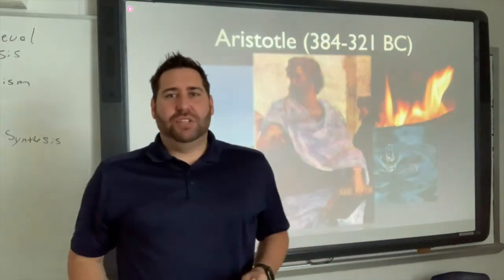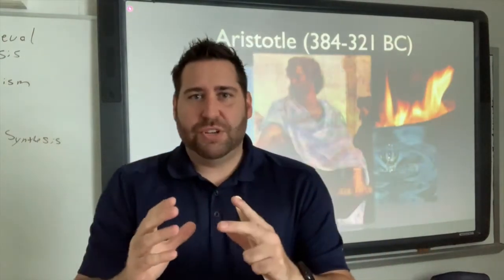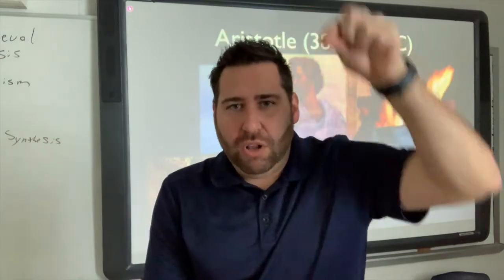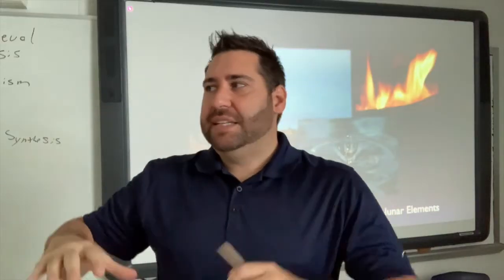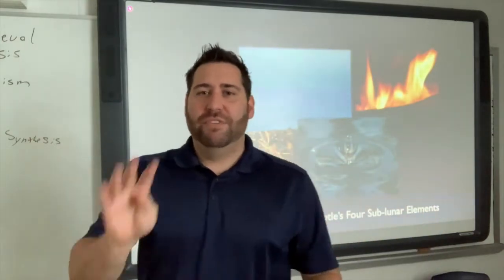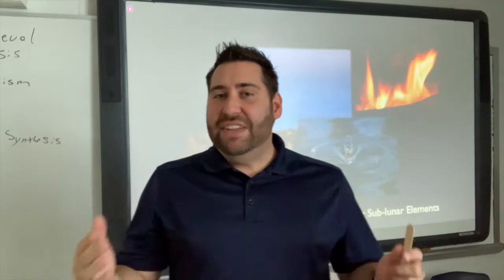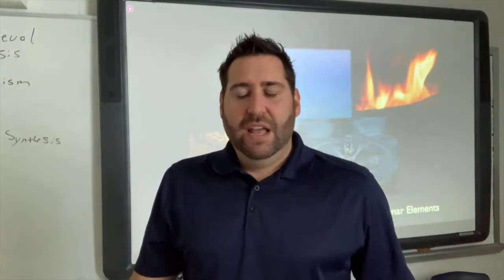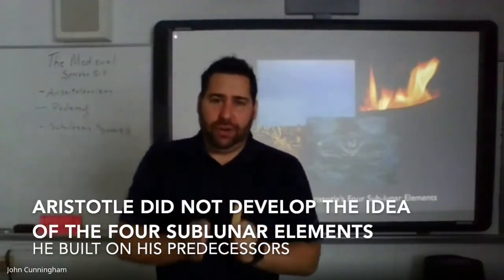So Aristotle is concerned with what makes up the universe, and he's also concerned with movements. For example, why does this fall? And why does it fall in a straight line? Aristotle believes that what we see around us in the world is made up of 4 elements. There is a 5th element, a heavenly element, an element that does not exist here on earth. That element is ether. So these are the 4 sub-lunar elements.